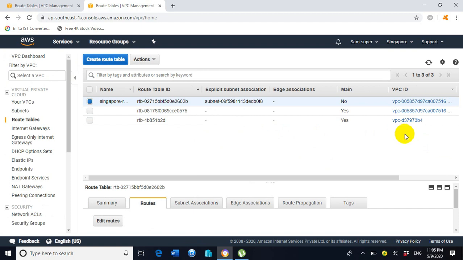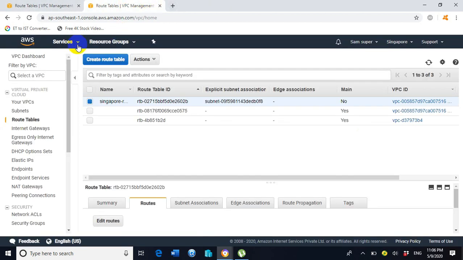So now our next task is to create an EC2 instance inside the Singapore region, and we will associate that EC2 instance with the Singapore VPC. For that purpose, let's click on the option services.